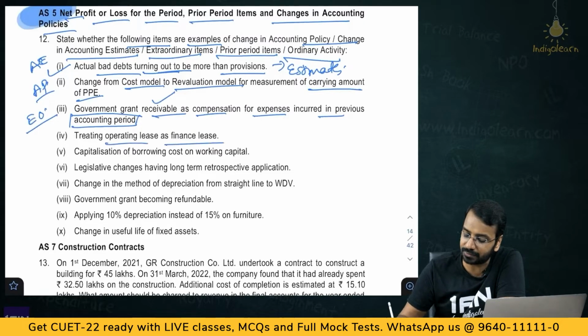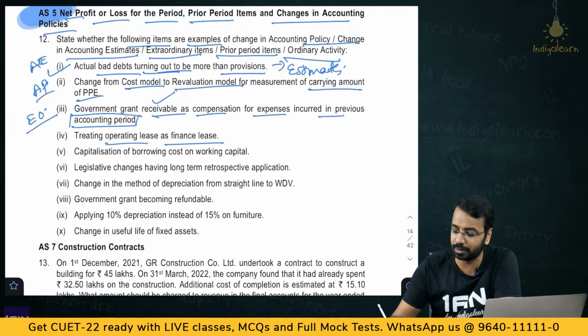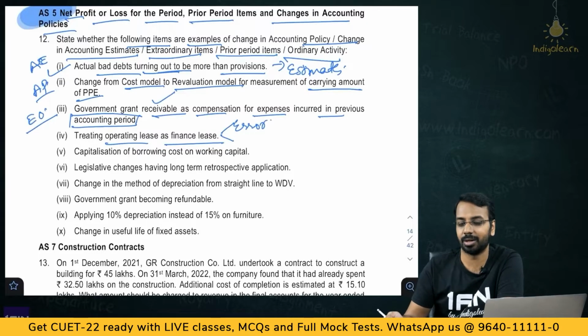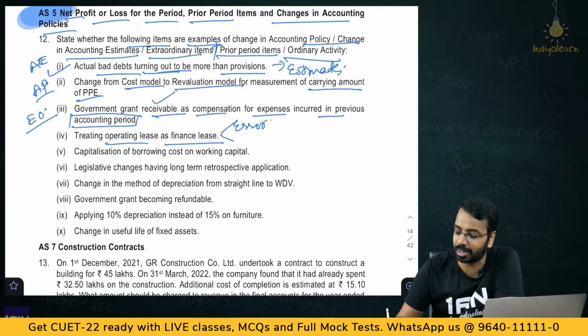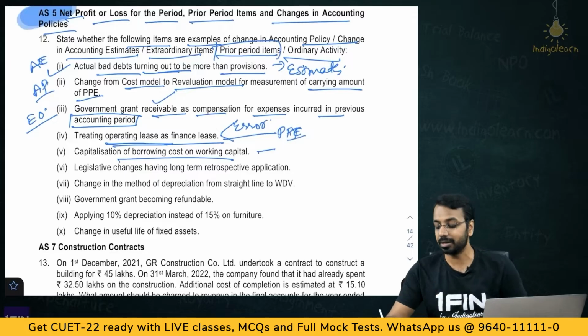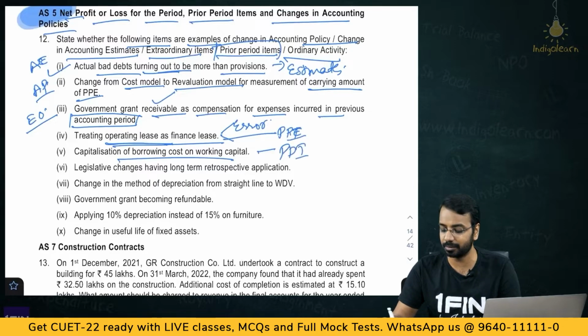Treating operating lease as finance lease. Now, we don't know whether they have done it in the current period or not. If it is current period, this is an error which you will correct in the current period. But here, looking at the question, prior period item, I think they mean that previously you have treated operating lease as finance lease. So, this is a prior period item. Okay. Capitalization of borrowing cost and working capital, again current period it's an error. If it is a prior period, it's a prior period item.